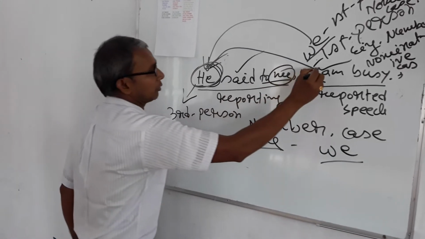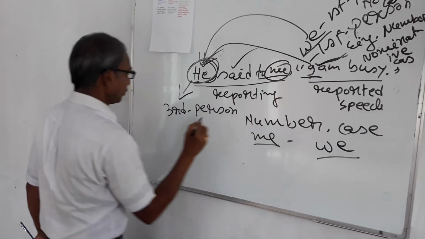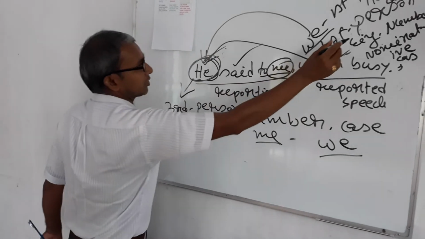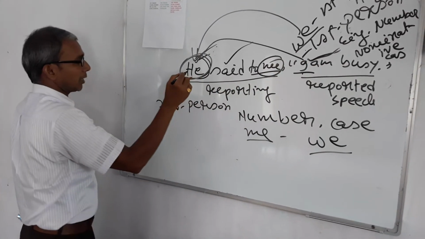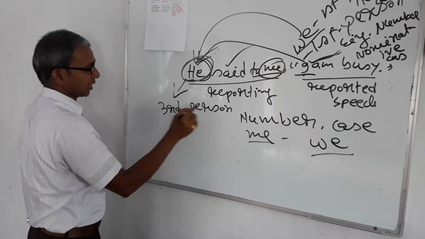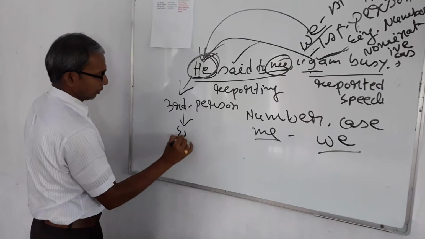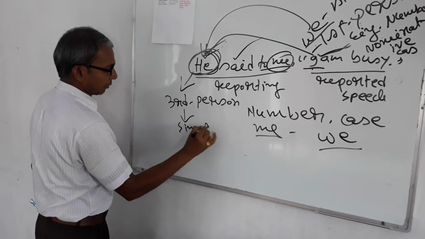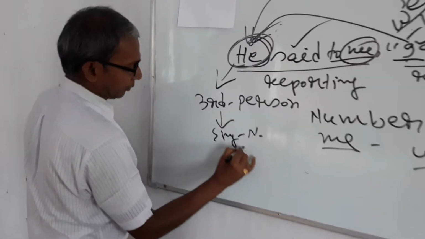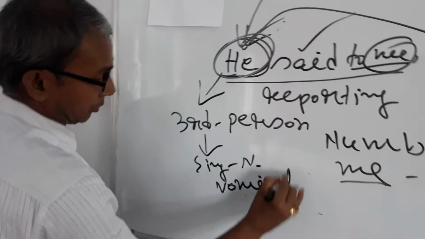If we say I, it will be changed into first person, singular, nominative. It will be turned into subject. Here the subject is third person, so it will be third person, singular number and nominative case.